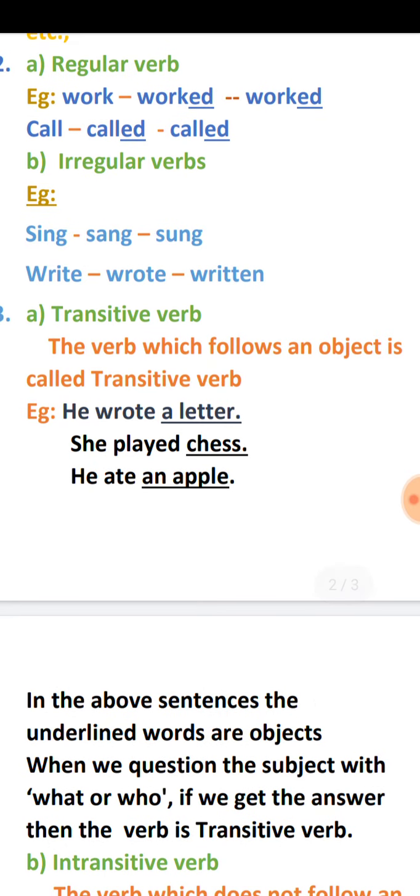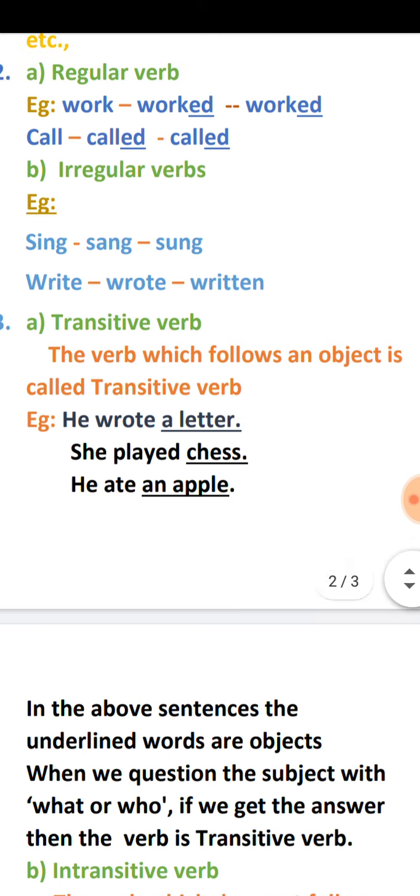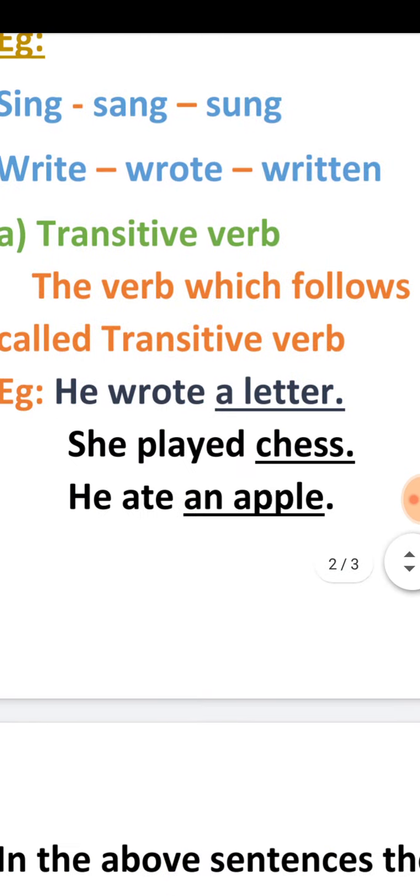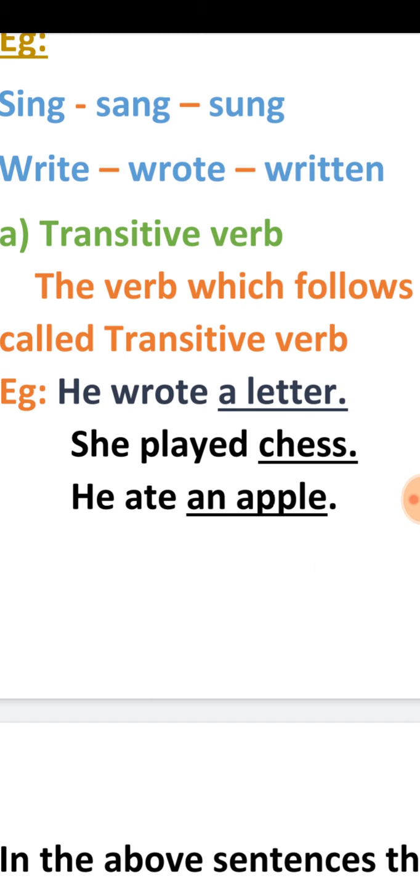And I will say about transitive verb, if we question the subject of the sentence with what or who, we get the answer properly. That means, take this example. He wrote a letter. What is the subject? He. If I question this subject with what, we will get the answer. He wrote a letter is the sentence. If I question, what did he write?